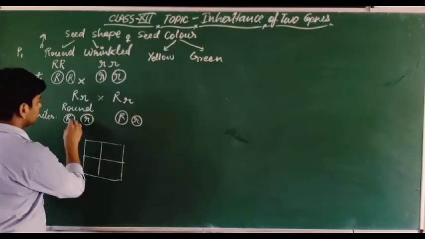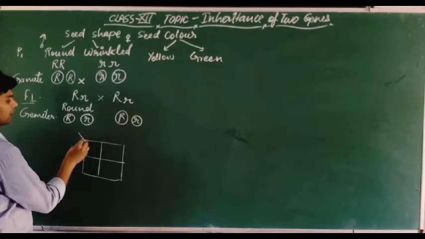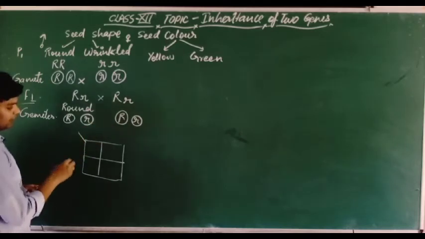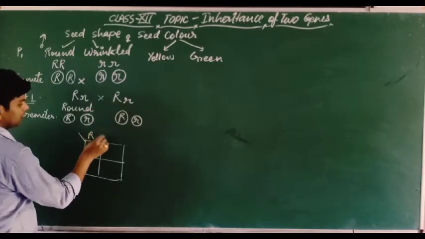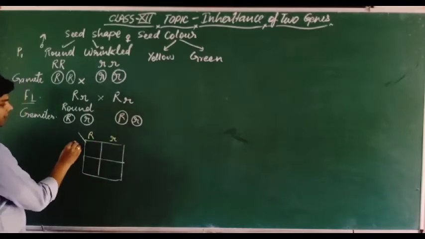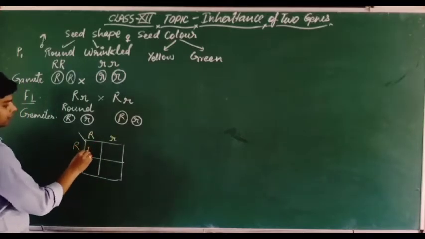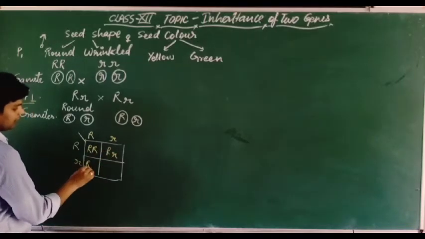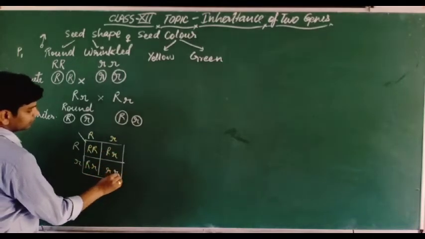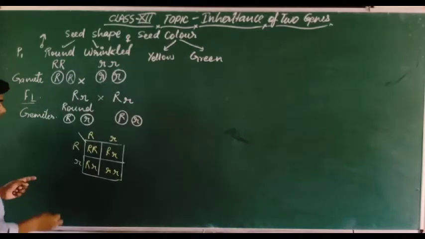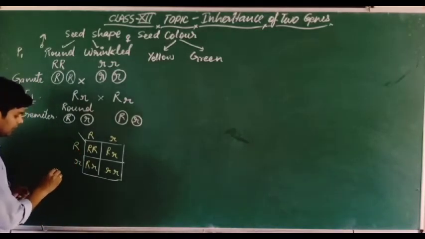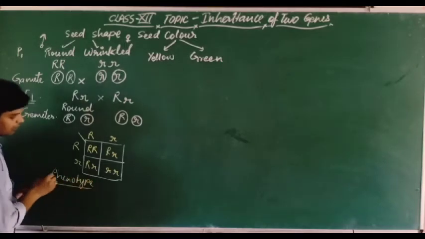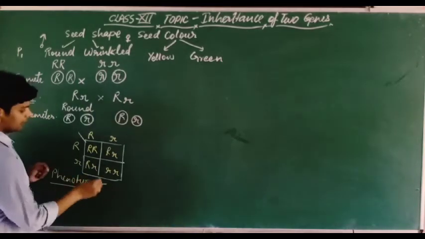Dear students, first we will take the male gamete horizontally, and second we will put the female gamete vertically. So here these are the male gametes, and here we are taking the female gametes. What is the combination? Capital R, capital R, capital R, small r, here capital R, small r, and small r, small r. Dear students, we are taking the phenotypic ratio. So what is the phenotype of it?